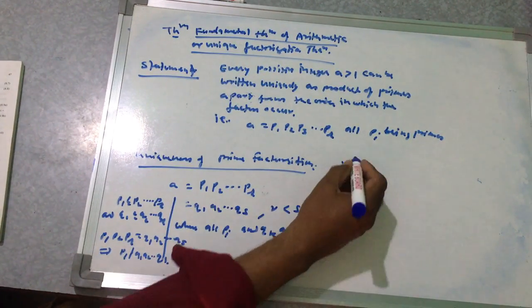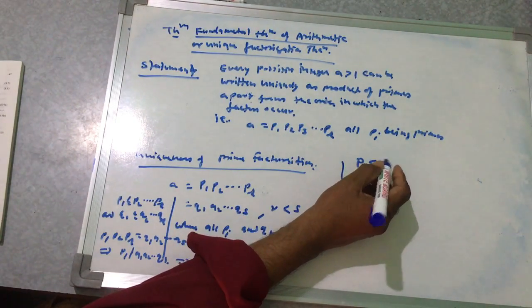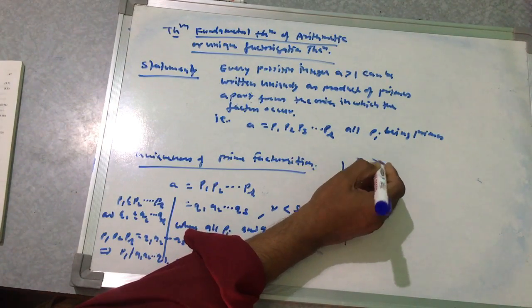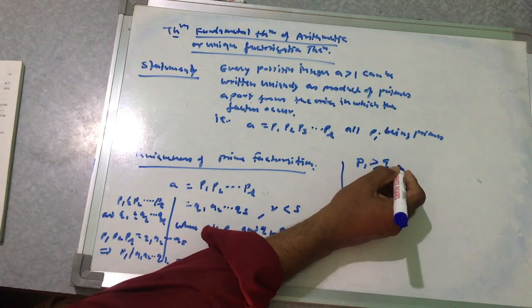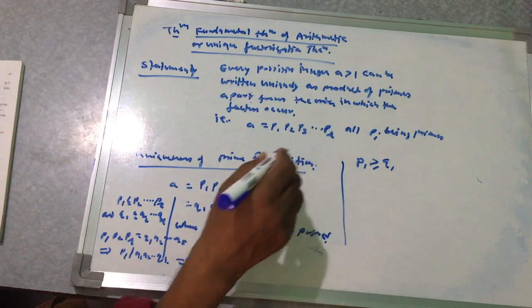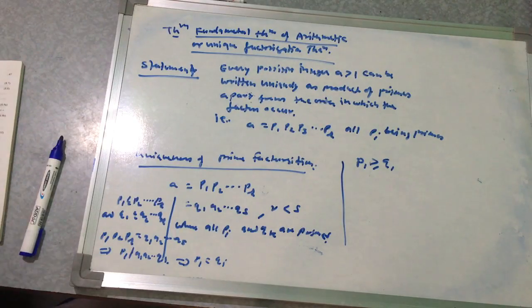So p1 is greater than or equal to q1. Similarly we have to go and calculate in this manner, then we will have the factorization uniqueness theorem.